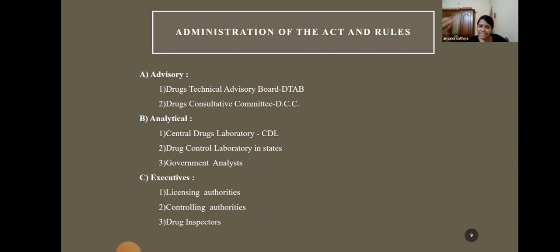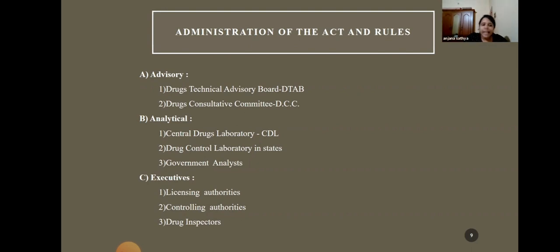And the second one is that each state will have drug control laboratories for analysis, and a government analyst. We will learn in the provisions of the Act what the qualifications of the analyst are, what the procedure is, what the powers of the analyst are, and what the duties of the analyst are.